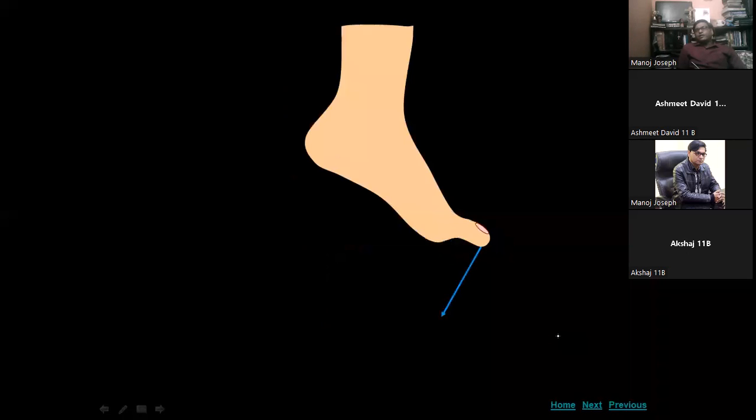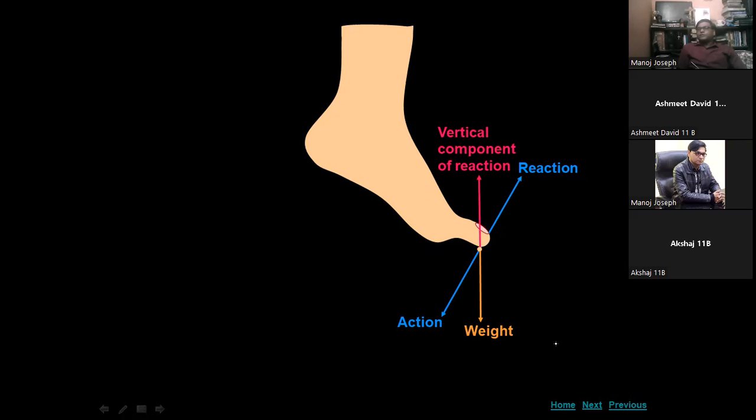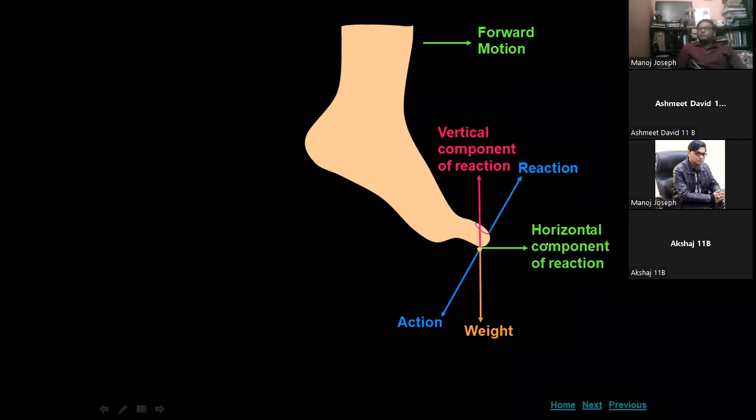But as you incline your leg, the force of action is inclined on the ground, and there is an inclined reaction, and it has two components, vertical as well as horizontal. In this case, the vertical component of reaction is balanced by the weight, whereas the net horizontal component of reaction will help you to move in the forward direction.